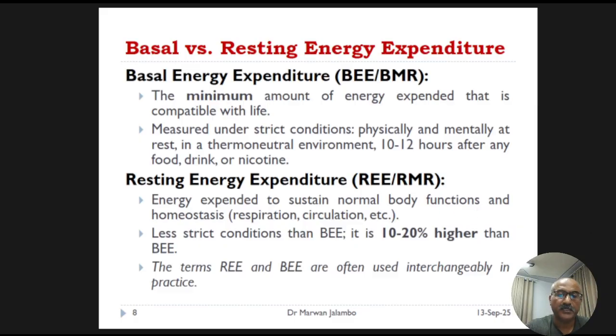Because the conditions are less strict, the REE is typically about 10 to 20% higher than the BEE. In practice, especially in a clinical setting, these terms are often used interchangeably, with REE being the more commonly measured value. So, what determines a person's REE, or resting energy expenditure? Many factors contribute, but let's start with the two most significant: body composition and age.